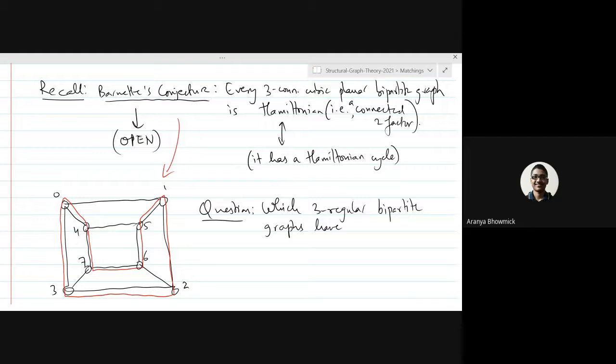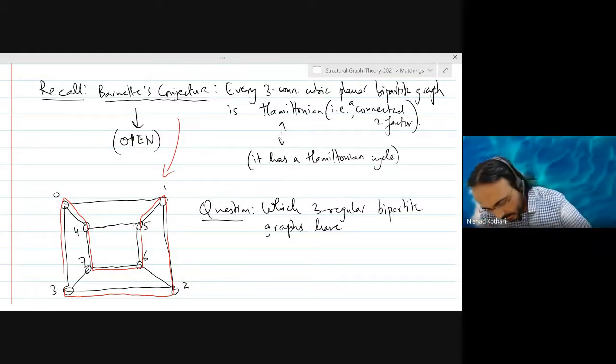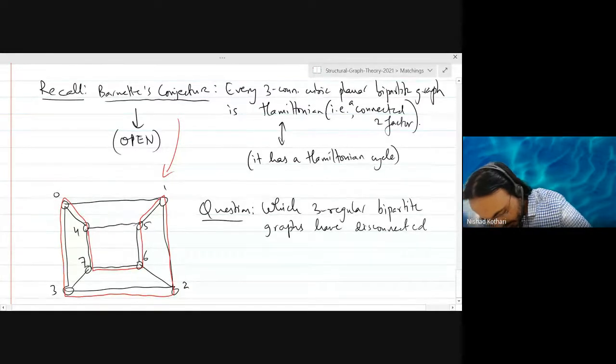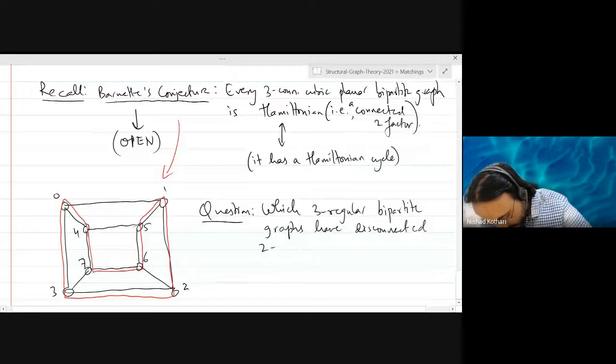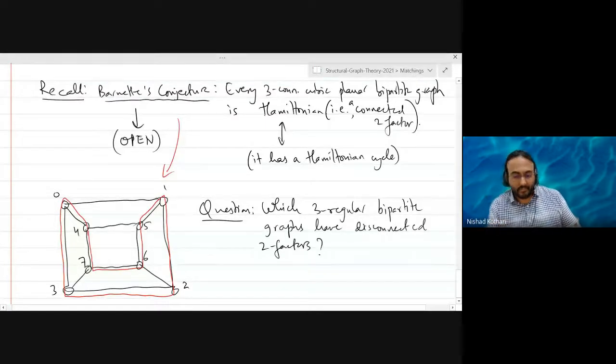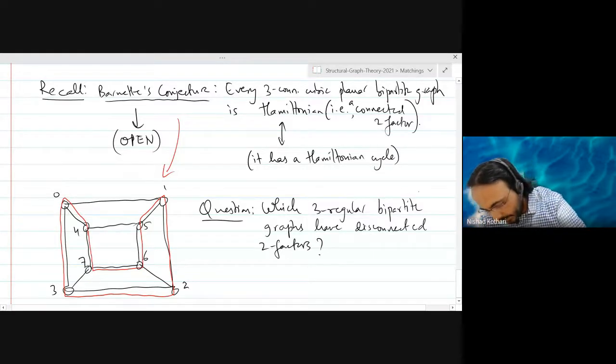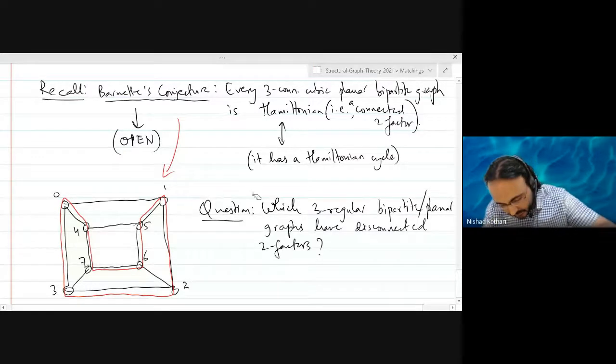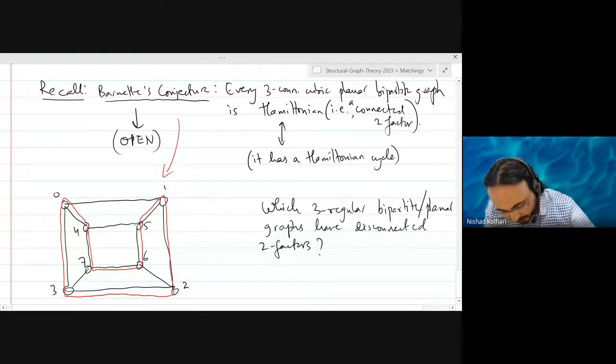So the question I'm asking now is, which 3-regular bipartite graphs have disconnected two-factors? You can either keep bipartite or you can keep planar, and you get 2 or 3 different questions. So you have multiple questions formed by taking different combinations of these.